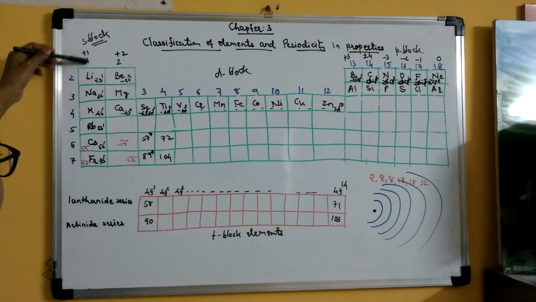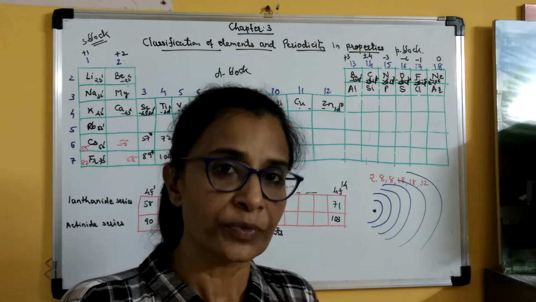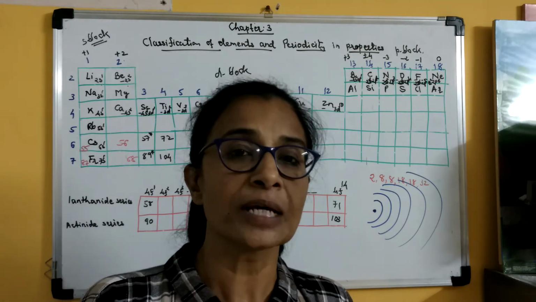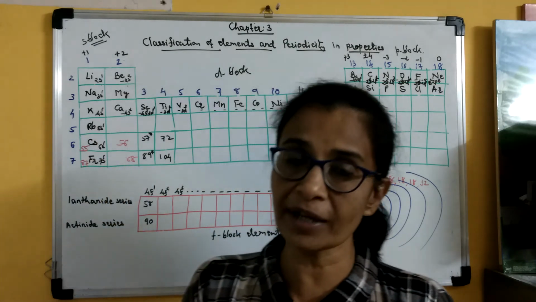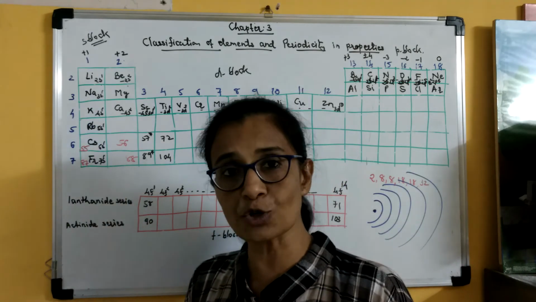Another important thing, first group elements are called alkali metals. These are all metals, and they are alkali metals because their oxides, when dissolved in water, form strong bases. Means they produce bases. For example, oxide of sodium, when it is dissolved in water, will give us NaOH, and NaOH is a strong base.